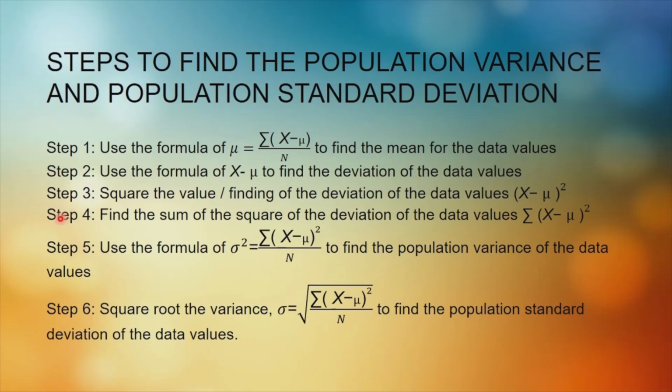So you just have to square it. And then step 4 is to find the sum of the squares. And then step 5 is to use the population variance formula to find it. And then lastly is our step 6, which is the population standard deviation. So we must use this formula.